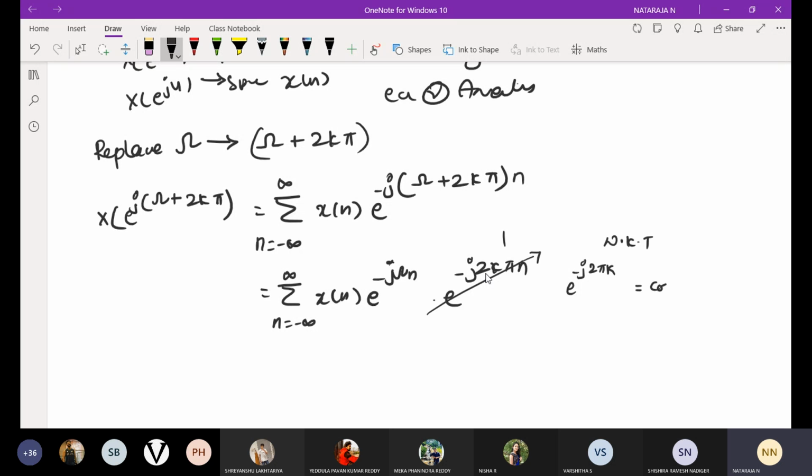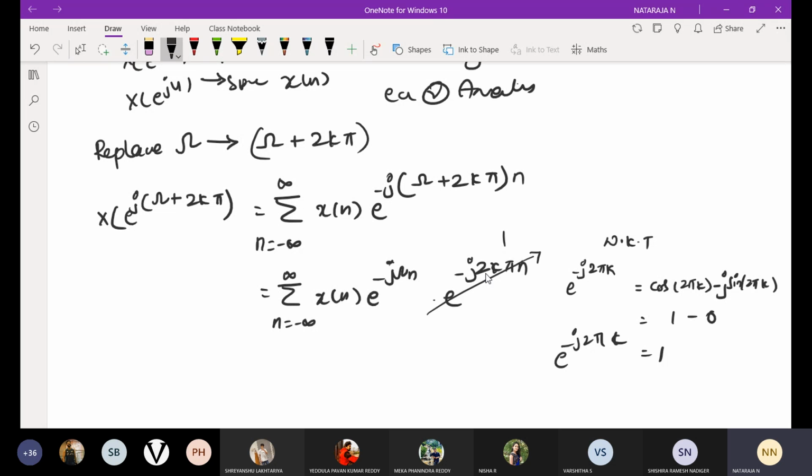Writing that, cos of 2 pi k minus j sin of 2 pi k. Sin of 2 pi k becomes 0 and cos of 2 pi k becomes 1, so e power minus j 2 pi k n is equal to 1. With respect to n, I represent this as 1.